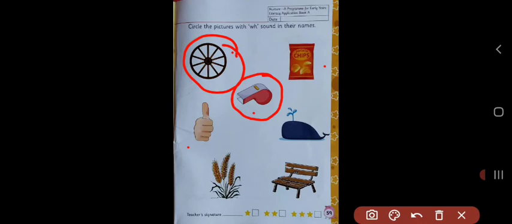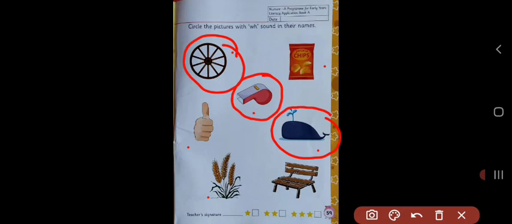TH sound. Thumb. Very good. Now the next picture is of whale. Whale. Can you hear WH sound? Yes. So here we have to circle. Very good. Now the next picture is of wheat.